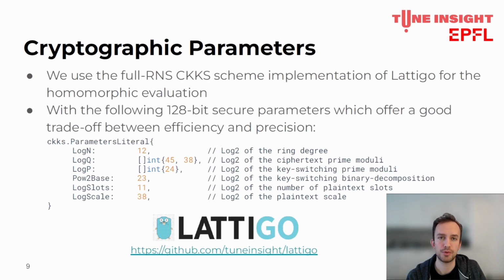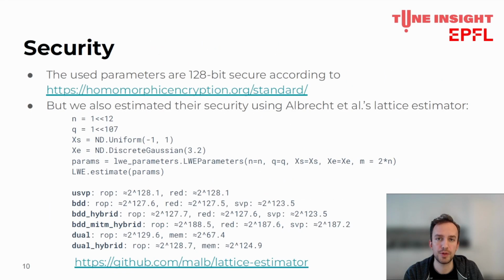We implemented our solution with the full RNS variant of the CKKS scheme of the LightEagle library, and use the following 128-bit secure cryptographic parameters, which offer good balance between performances and precision. According to the homomorphic standard, our parameter should be 128-bit secure, but we also verified their security using the updated Martin-Albrecht lattice estimator, which confirmed that our parameters are indeed 128-bit secure.